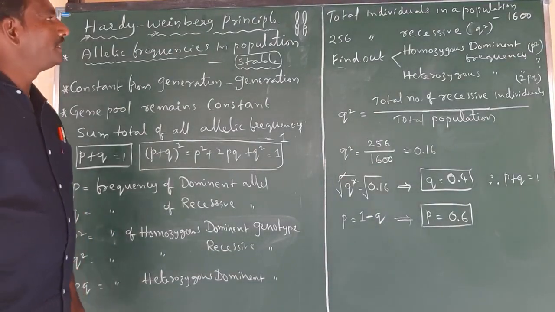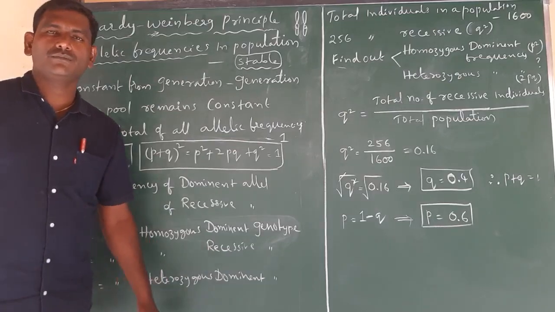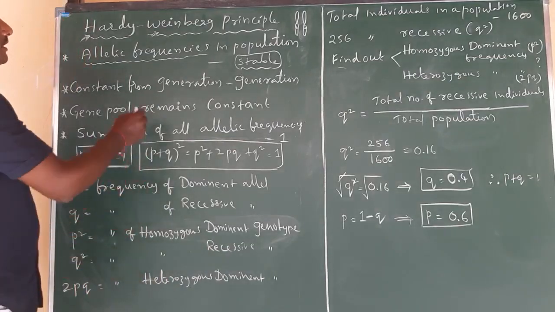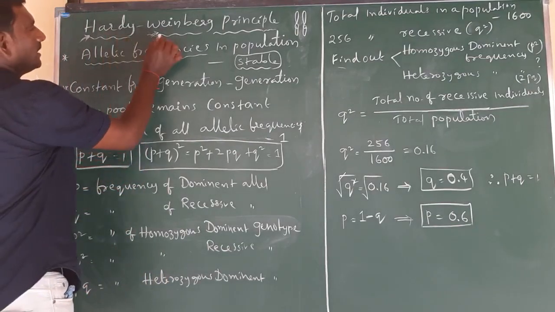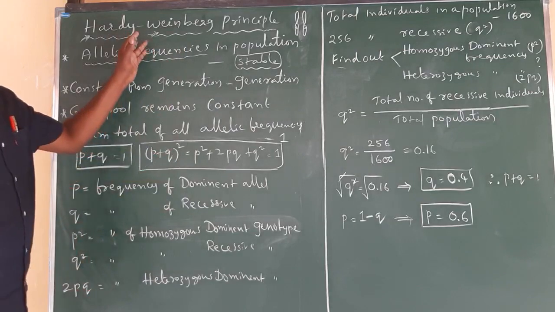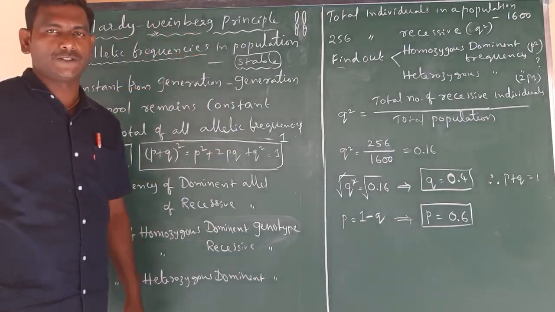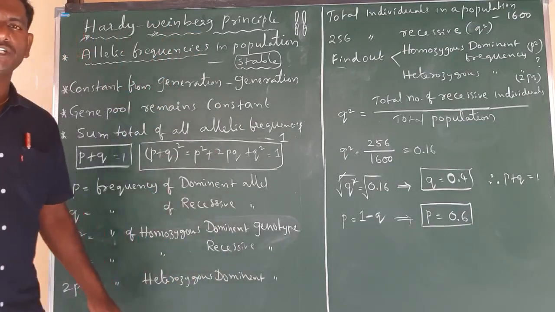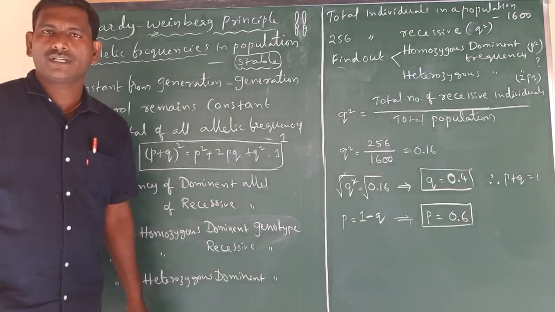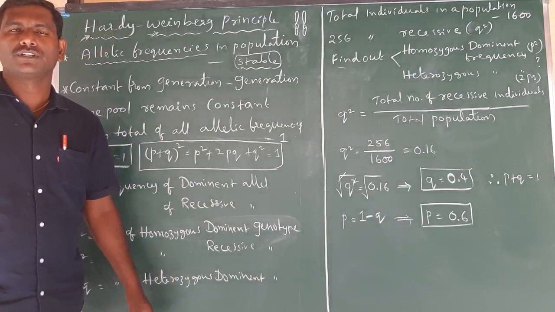This Hardy-Weinberg principle is also termed the Hardy-Weinberg equilibrium. This type of equilibrium was given by two scientists, one is Hardy and the next one is Weinberg. Hardy is a mathematician and Weinberg is a physicist. Both the mathematician and the physicist entered into biology and gave a scientific explanation for evolution.